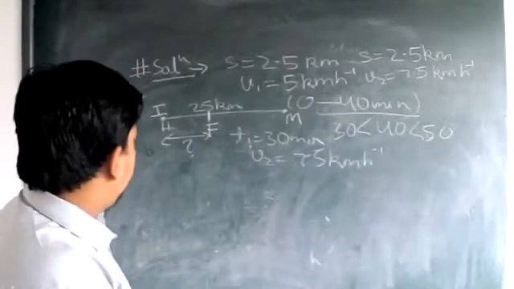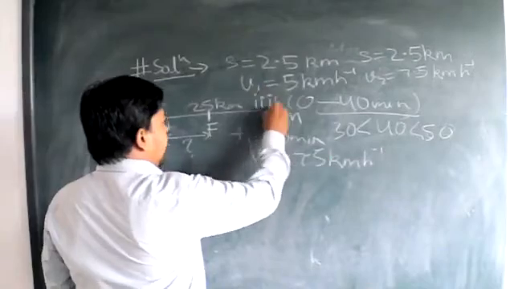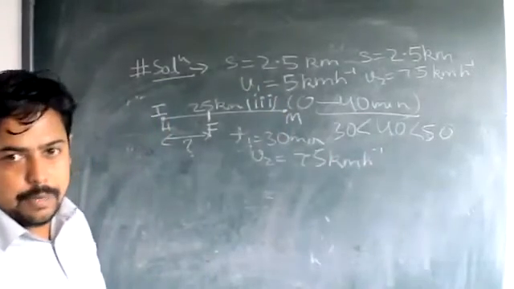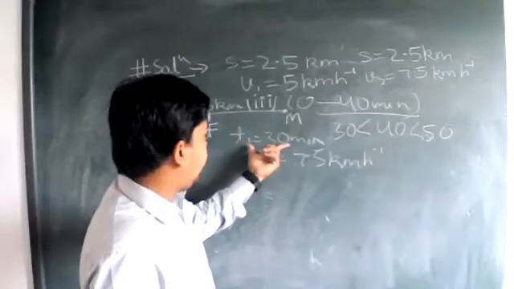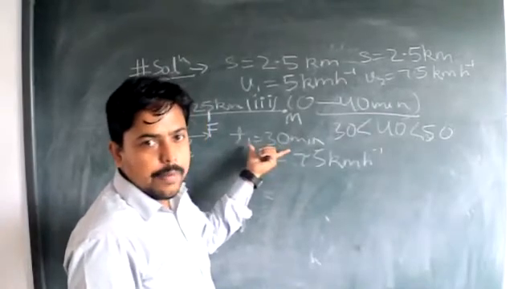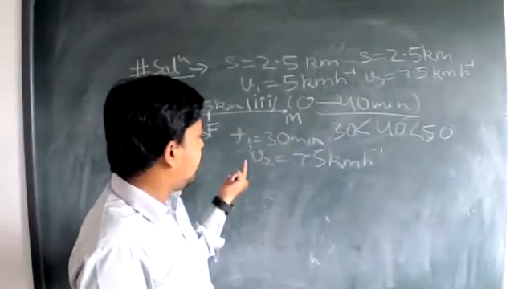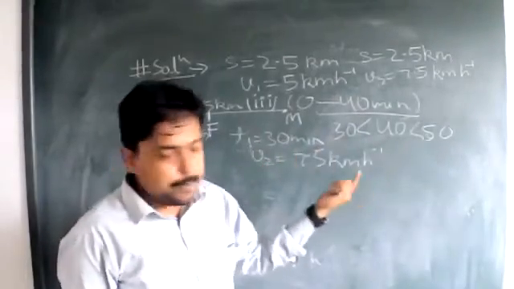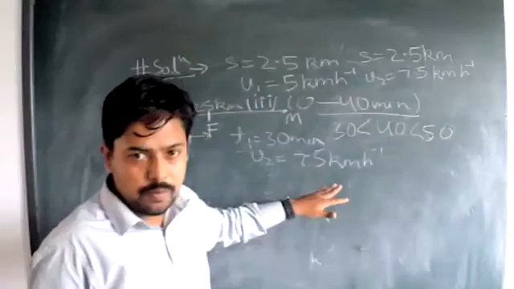So now, which is a little bit technical here, that is the third part. From 0 to 40 minutes we need to calculate. This is the required time which the man is taking to go to the market, and again he is reaching back in the next 20 minutes. That means he is taking entirely 50 minutes to reach back to his home.